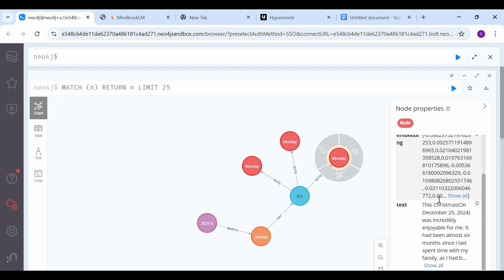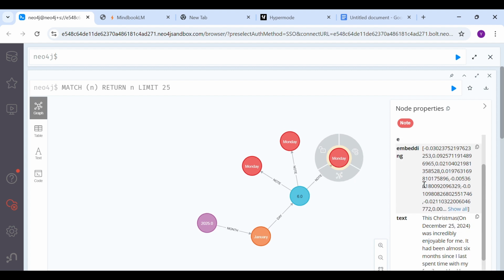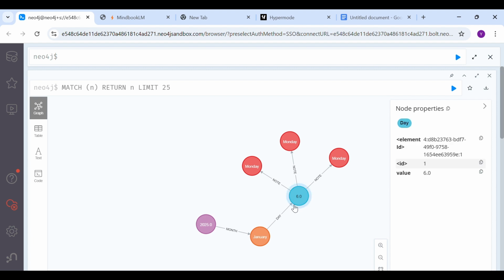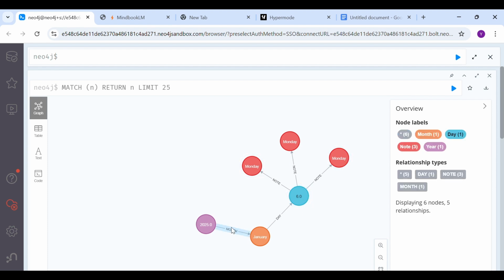Now, each note will be stored with its context and embedding so that we can do similarity searching. So what's happening is basically when the user asks a question, we are doing a similarity search, finding all these similar notes, and then passing that information to our assistant, and then the assistant will be replying back to the user. Now, there is an important thing here: all these notes will have a temporal hierarchy at the top of it. Like all these notes are taken on the 6th of January 2025.